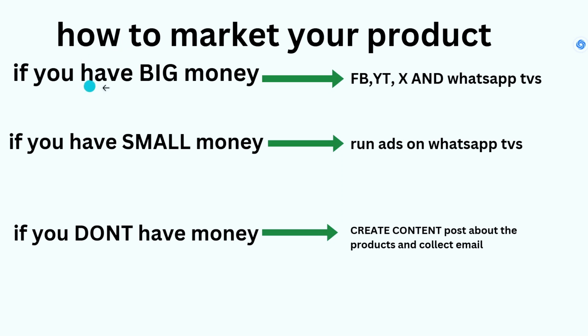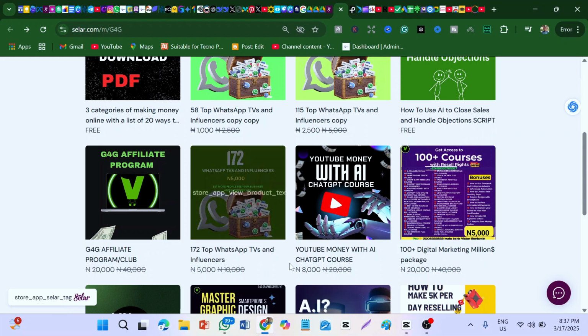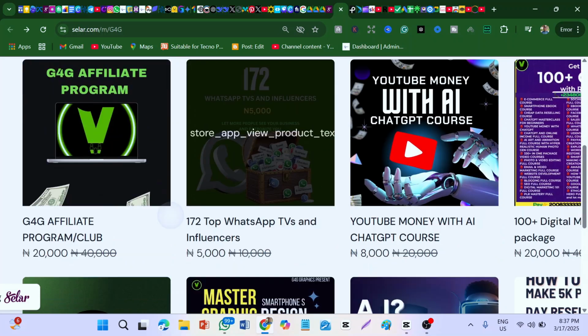So now if you have big money, you can use Facebook ads, YouTube ads, X, and WhatsApp TVs. Now this is where you're going to get WhatsApp TVs. It's literally in the G4G product section. The link is going to be in the description of this video. So you can just come here, to this particular product.